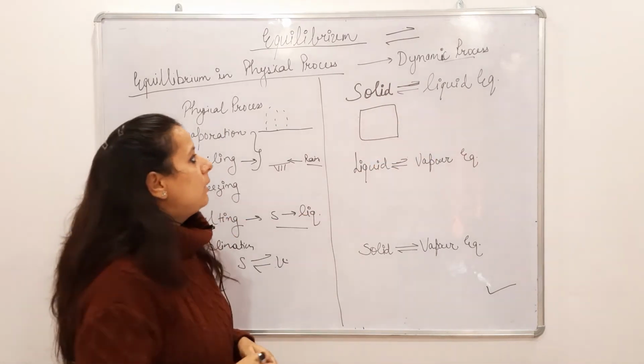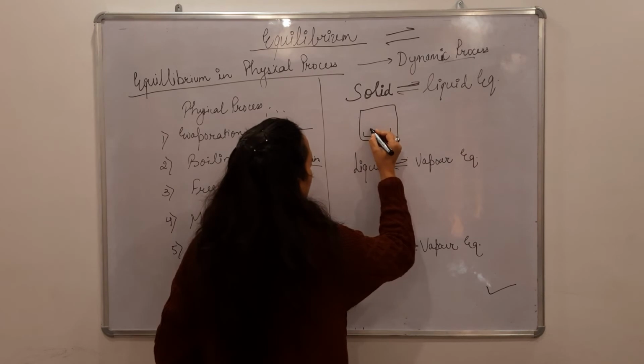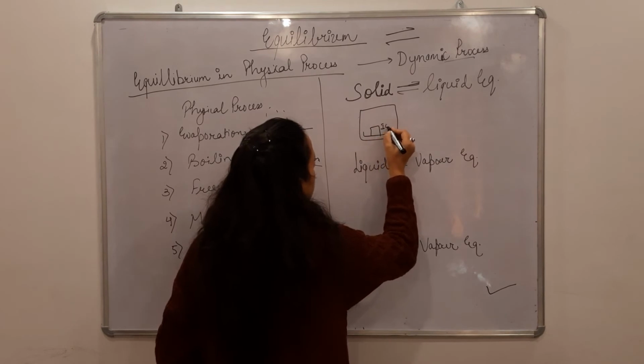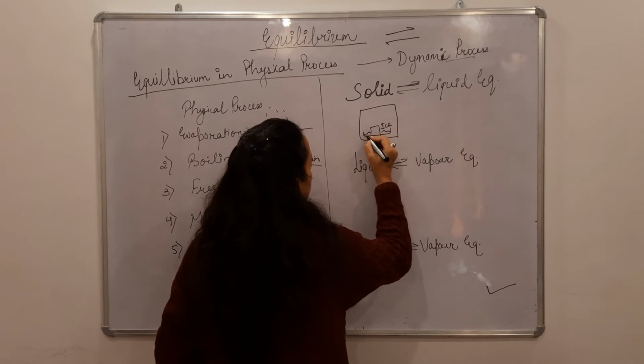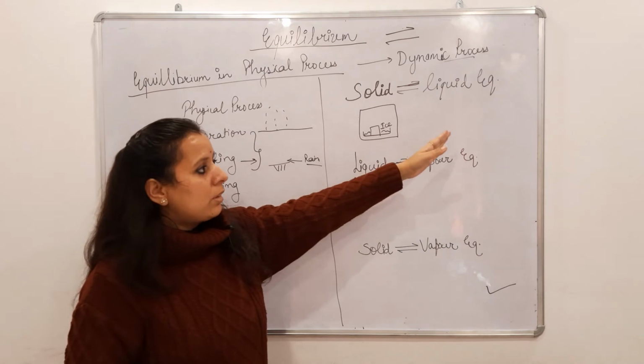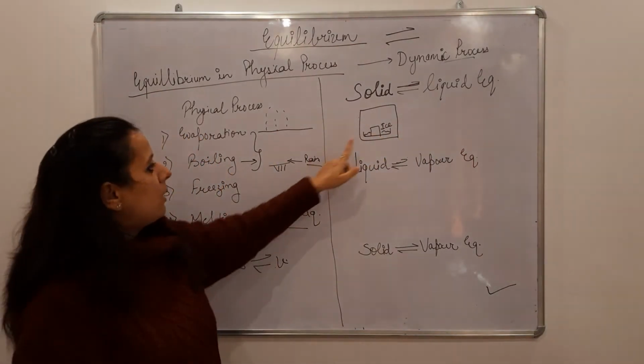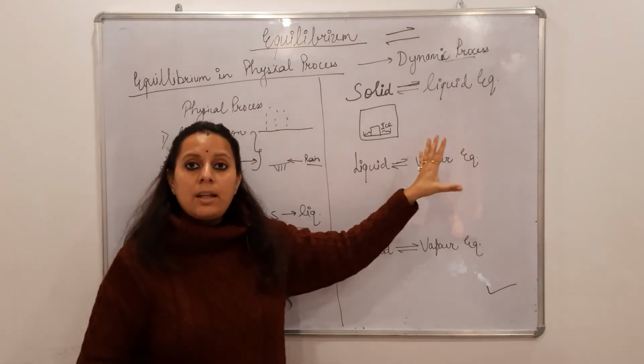For example, if you are melting ice, you are taking ice and giving temperature, and it is converted into liquid phase. So this is a process in which solid is converted into liquid phase by a physical process called melting. But equilibrium is attained at some point.